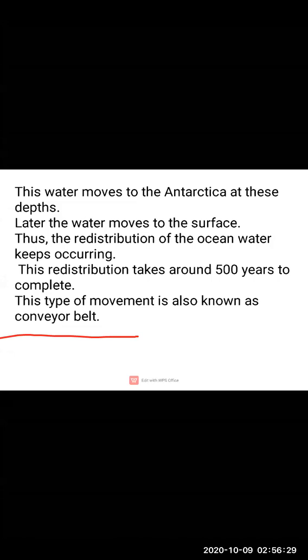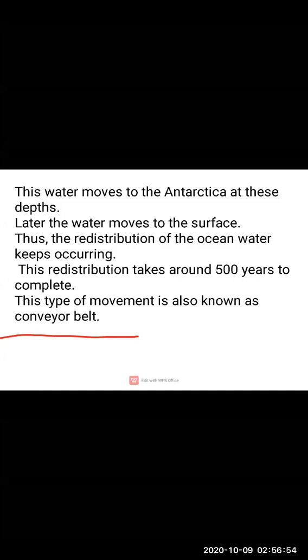Even you must have seen, in railway stations or in airports, conveyor belts are placed, and the bags keep on moving during scanning.